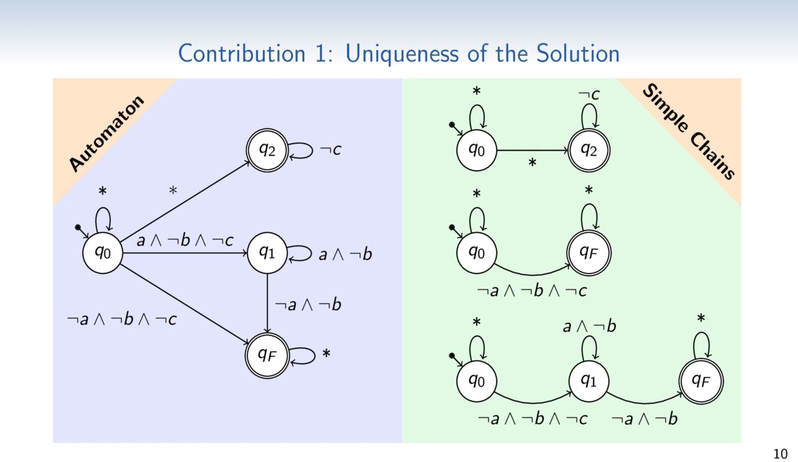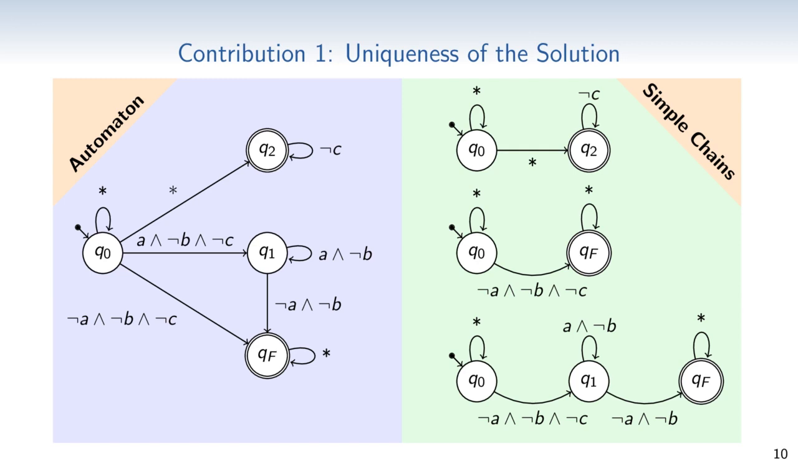Let us start with the first contribution. An important aspect of learning UVWs with restricted length of the simple chains is that the strongest such UVW is unique. The paper has a formal proof, but the intuition of the proof is also used in the algorithm for learning UVWs to follow. So let us have a look at why strongest UVWs are unique.